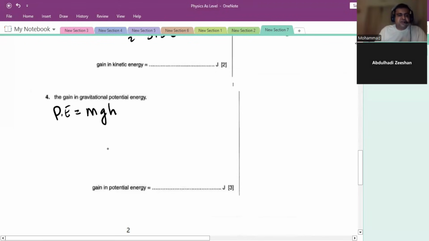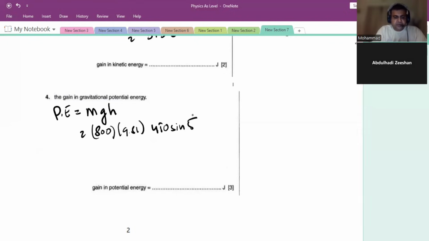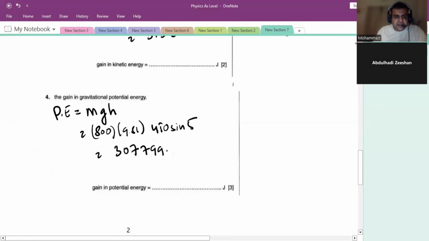Okay, so it's 39.2. Mass is 800, gravity is 9.81, and height is 450 sine 5. So now we can calculate that: 800 times 9.81 times 450 sine 5. The gain in potential energy is basically 307,799.22 joules. All good? Any confusion on this one?